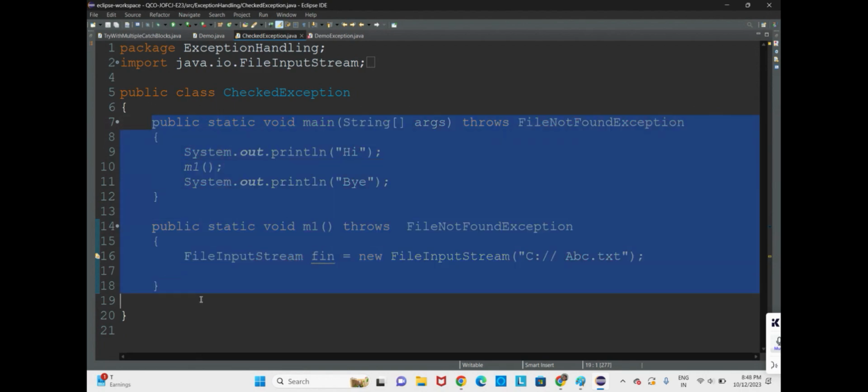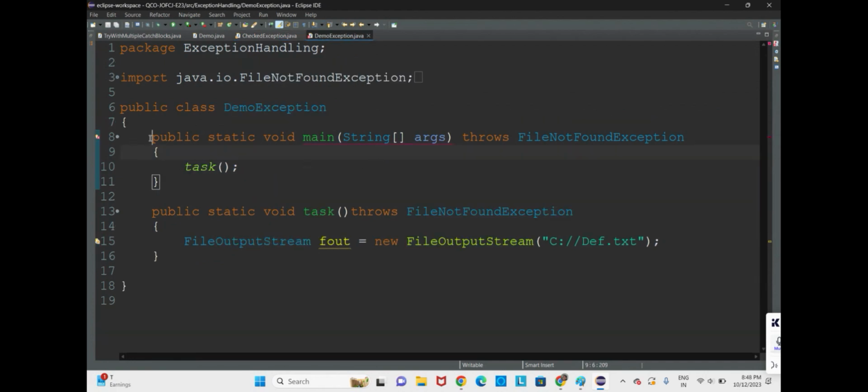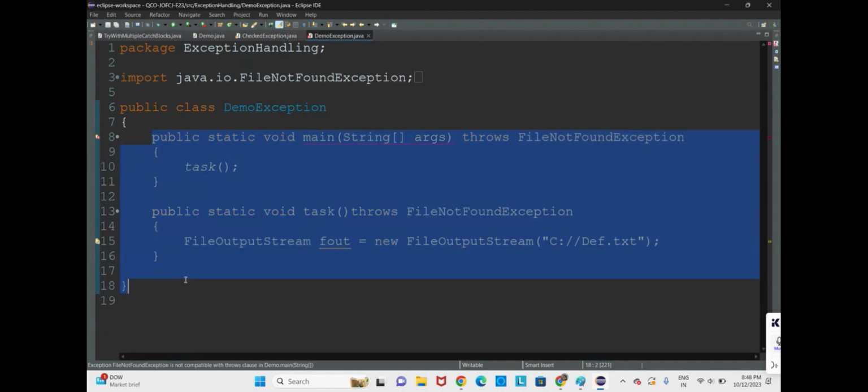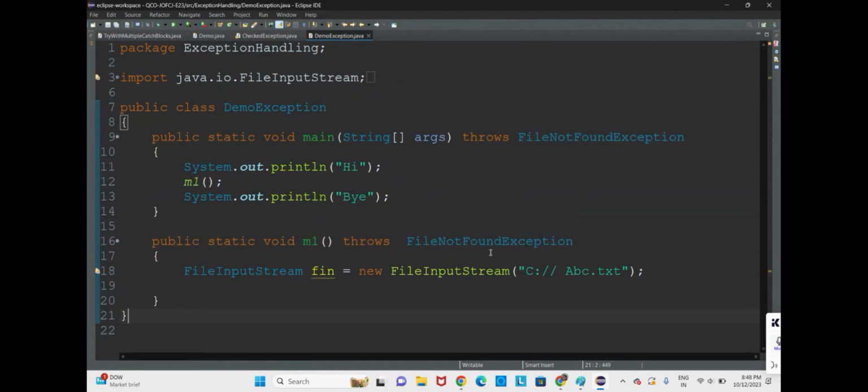So what we shall do is, instead of ABC we'll go for DEF. Now here we shall go for the task method.